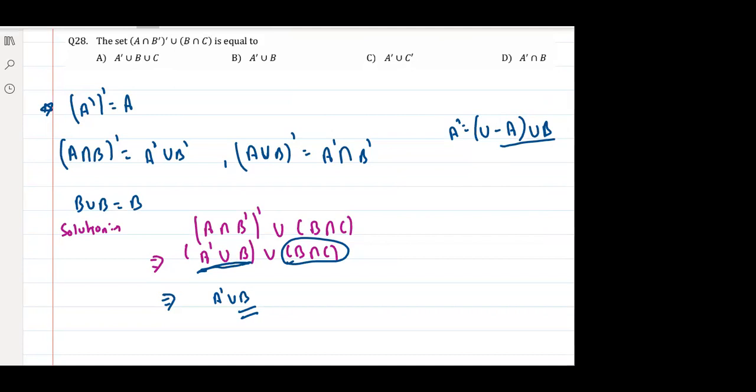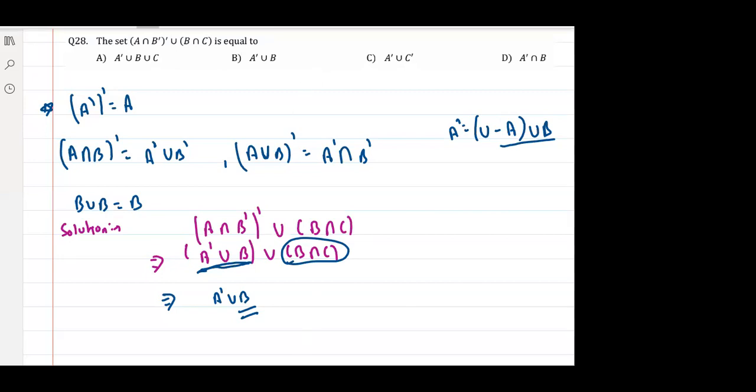The one which will always be correct. Okay, because according to this there might be some portion which is not union, right? But yes, it could be A. Okay, is it understood? Everyone is getting this? Everyone is getting this?